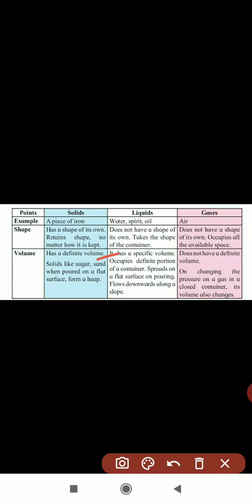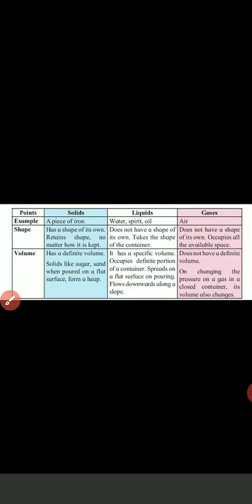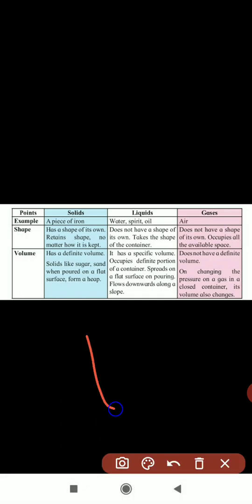Again, liquids also have a specific volume because they occupy a definite portion of the container. If you are taking water in a glass, at that time it has the specific volume of that glass, and it spreads on a flat surface on pouring.